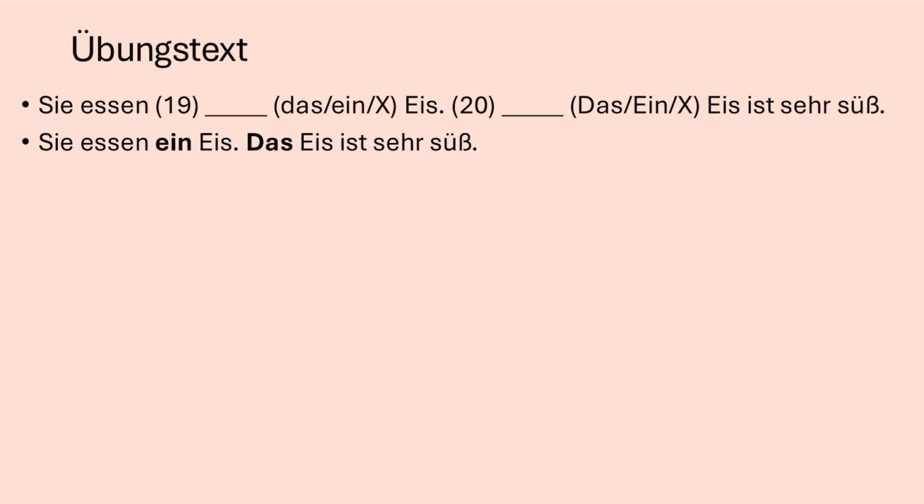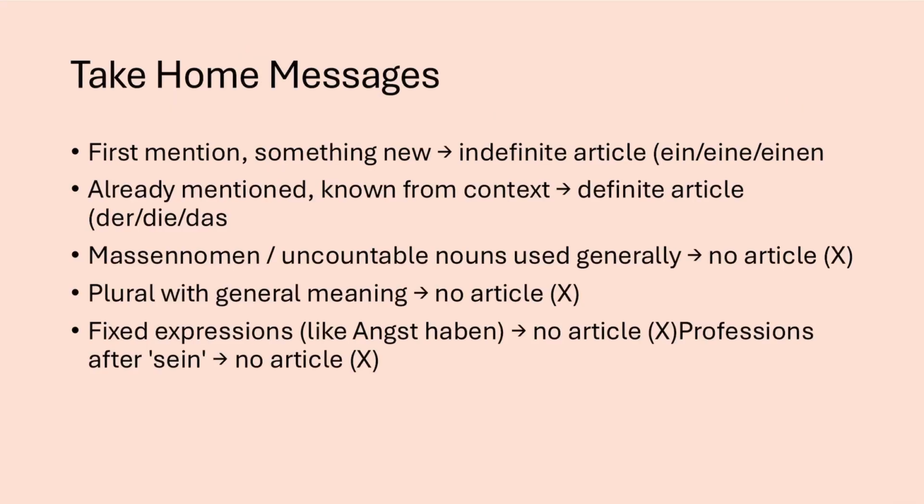Sie essen ein Eis. They eat an ice cream. First mention, so we use the undefined article ein Eis. Das Eis ist sehr süß. The ice cream is very sweet. Now we are talking about the ice cream from sentence 19 again, so we use the defined article das Eis. Now you have a complete picture.